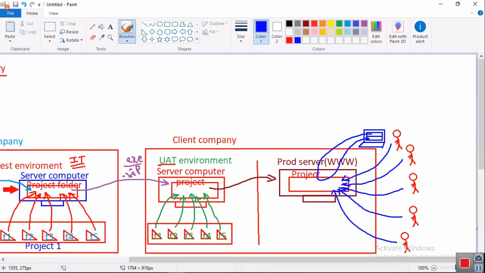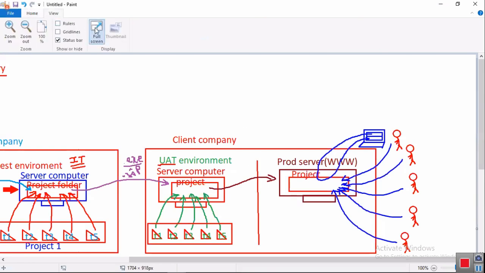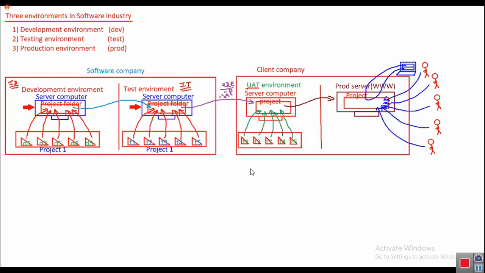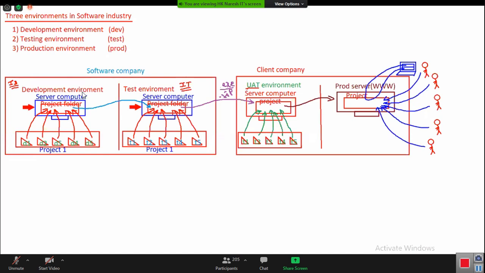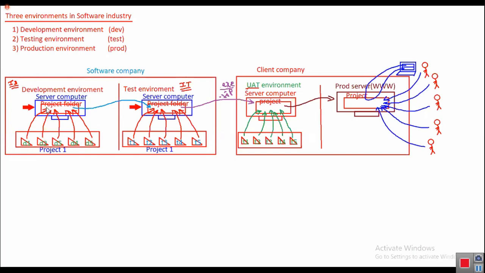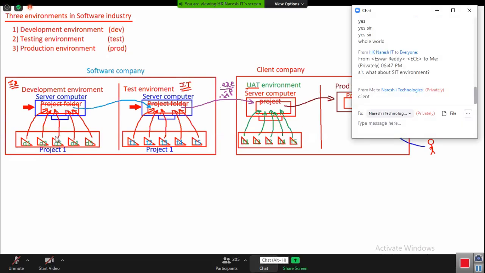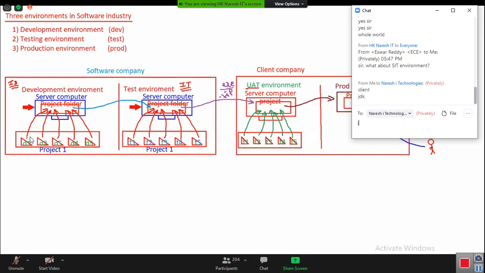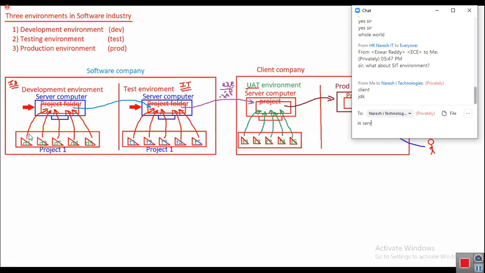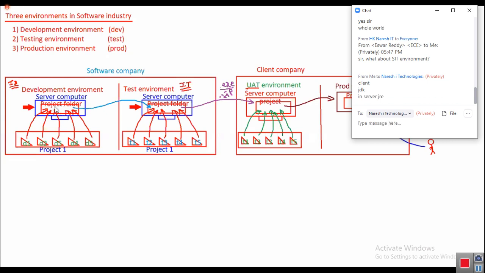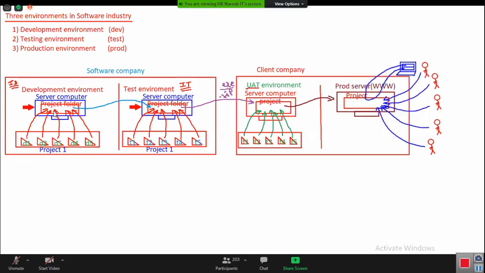Now my question is, carefully think and answer. Totally here I have 5 computers. In which computer, which Java should I install? In a development environment, in the developer computers and the developer server computer, what should I install? JDK. Correct? Because the developer is responsible to develop, compile and test. Deployed here. Sometimes I want to directly modify already developed code in the server computer. So I need JDK here.